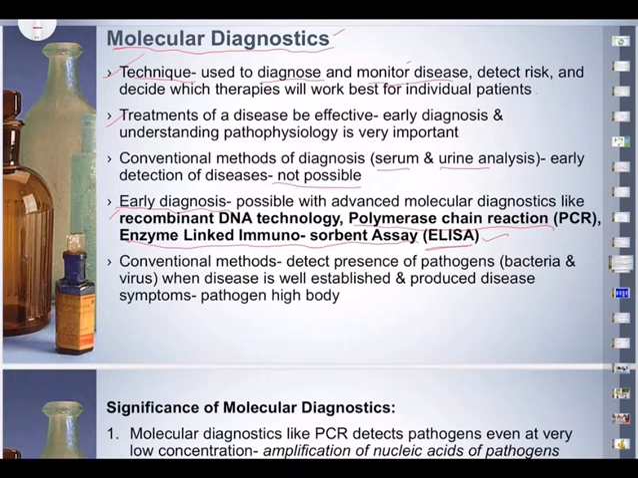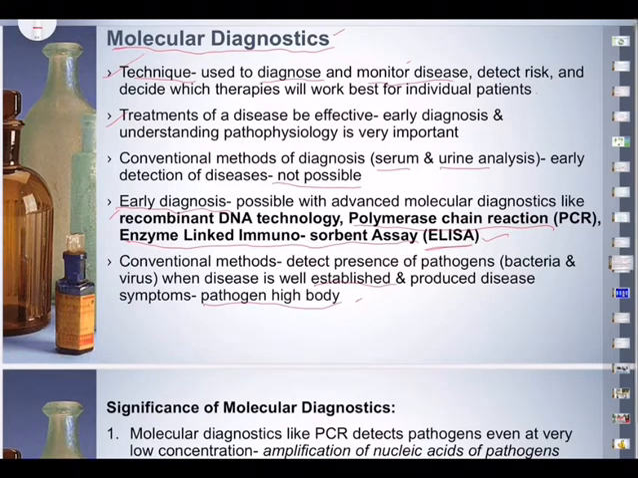Conventional methods detect the presence of pathogens like bacteria and virus when the disease is well established. That is the problem. It is already well established and has produced disease symptoms, and the pathogen numbers are very high in the body. So it is too late. That is the reason why we require this. Whether it be rDNA technology or PCR or ELISA, they all serve the purpose of early diagnosis. That is the main thing.